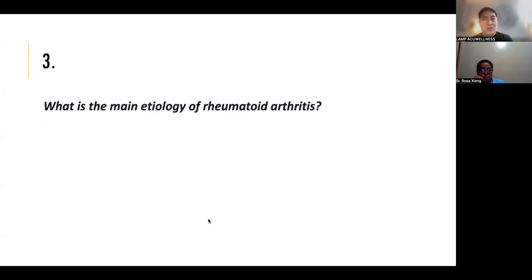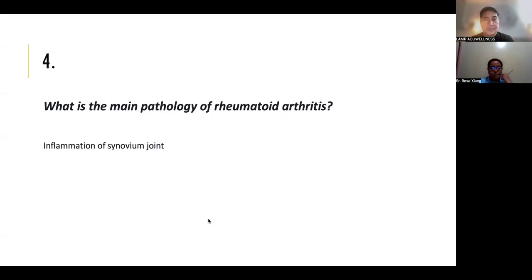What is the main etiology of RA? Autoimmune and inflammatory destruction of synovial joints. Okay, infection, just like what happened to Mom Mildred. So she got infected. What is the main pathology of RA? An unknown trigger activates the DC, fibroblasts, and macrophages of innate immunity. All you have to do is look at inflammation of the synovium.